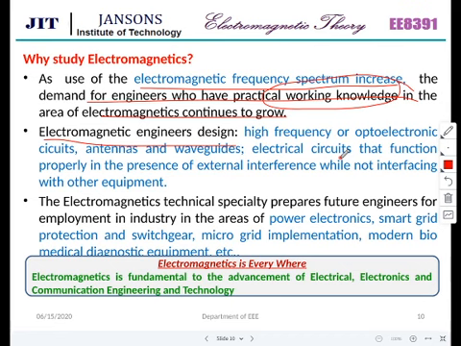Electromagnetics technical speciality prepares future engineers for employment in industries in the area of power electronics, smart grid production, switchgear, microgrid implementation, modern biomedical diagnostic equipment manufacturing, everything. Electromagnetics is everywhere. This is rightly said. It is a fundamental of advancement of electrical, electronics, communication, engineering and technology, even computing technologies nowadays.